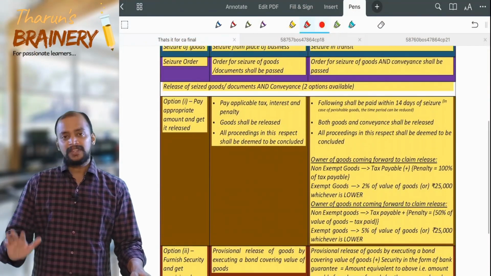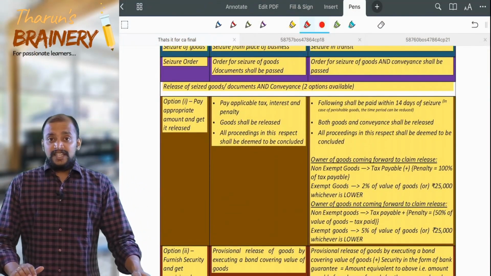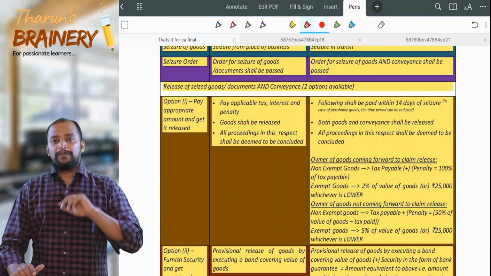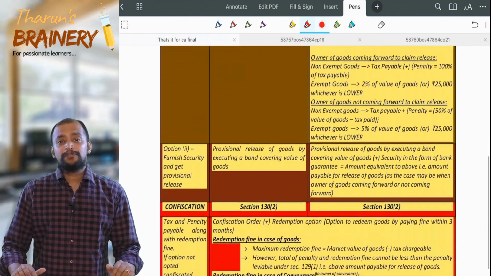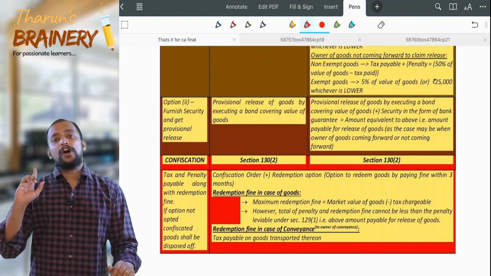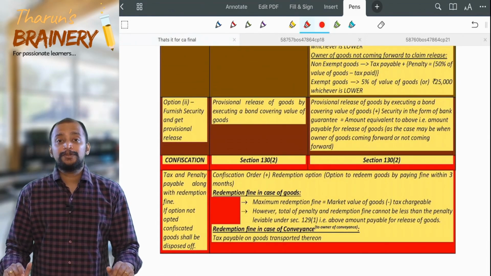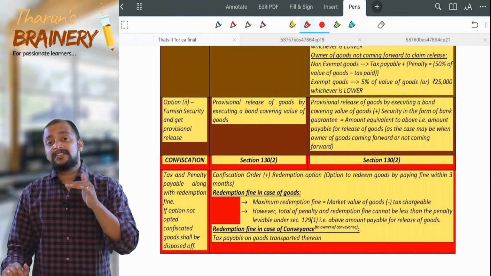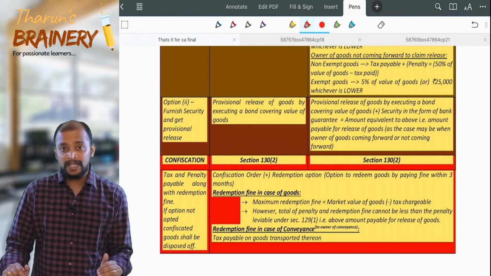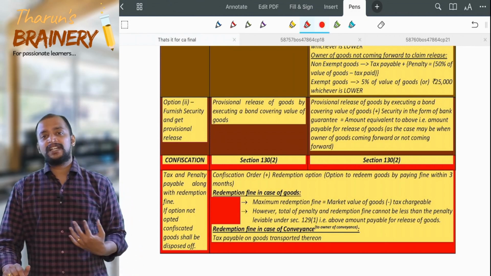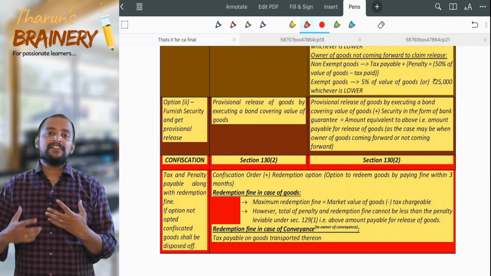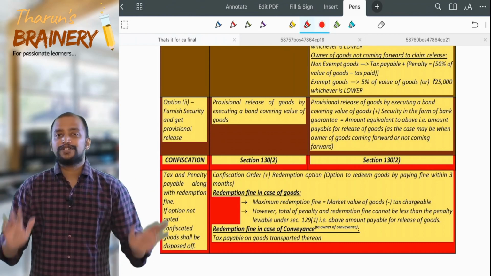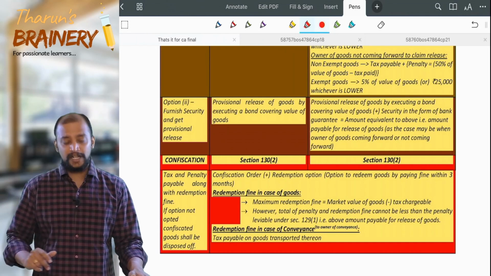Now, if you are not exercising these two options, what will happen? I will proceed to pass a confiscation order. Already I passed a seizure order, the possession is with me. Now ownership also will be transferred to me. Then I will sell those goods and I will not pay one rupee out of that proceeds to you. That is what a confiscation order is.